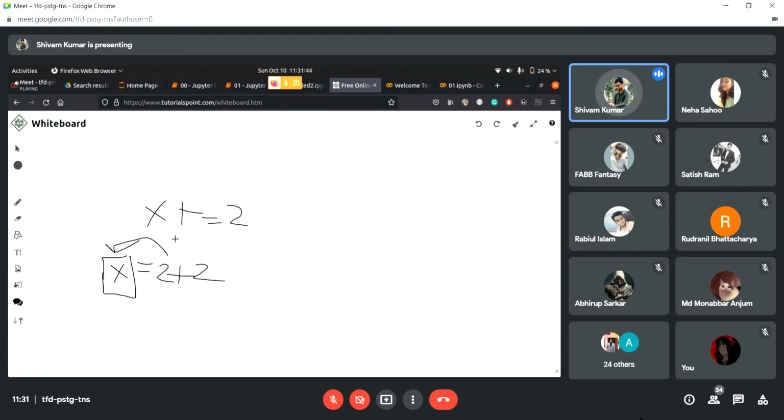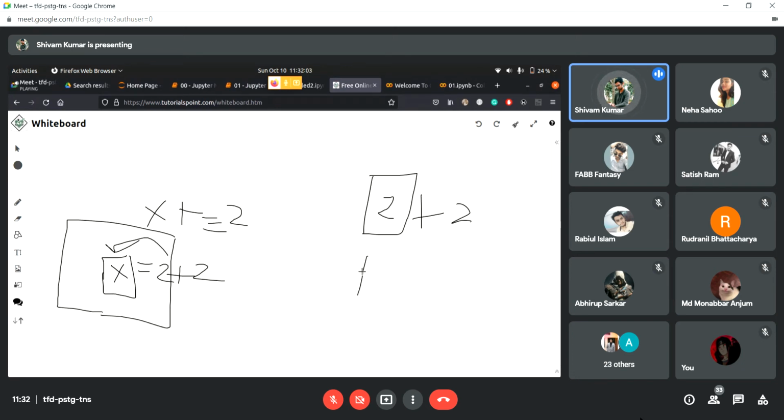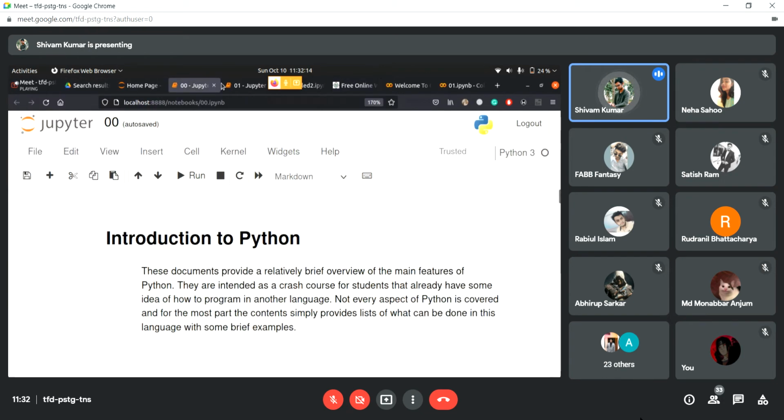First it assigns, and then it increments that value by 2. So suppose the initial value of x was 2, because we have given x is equal to 2. But then we have also given plus, so it just increments that value by 2. So the new value that we have for x is 4. 2 plus 2 is 4, right? So that's how assignment with increment works.